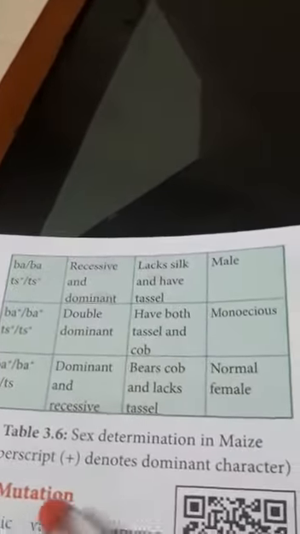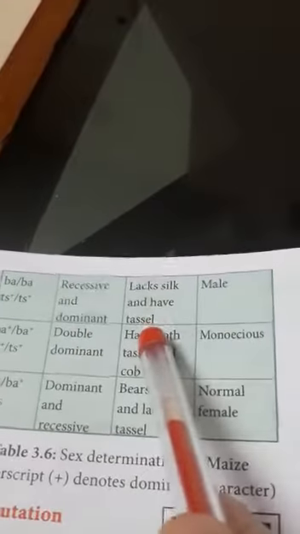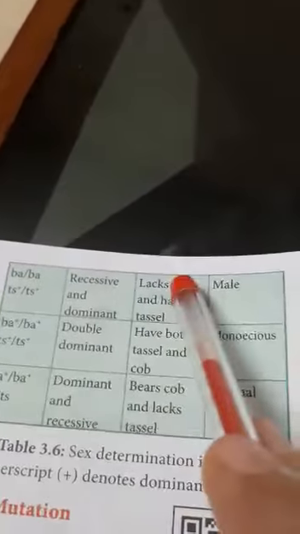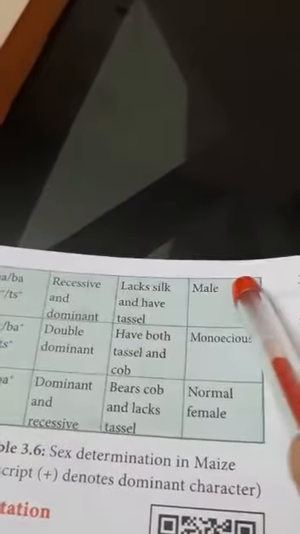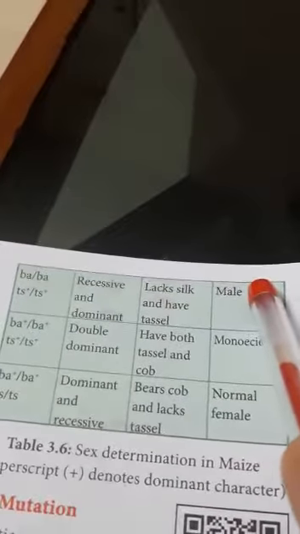Now BA TS plus. The superscript plus denotes the wild type or dominant character. So BA is recessive and TS is dominant. If TS is dominant, what will happen? It will have a tassel, so it will be a male flower. It lacks silk; silk is related to the pistillate flower, and tassel is related to the male flower. If TS is in the positive form, that is the dominant form, the sex will be male.